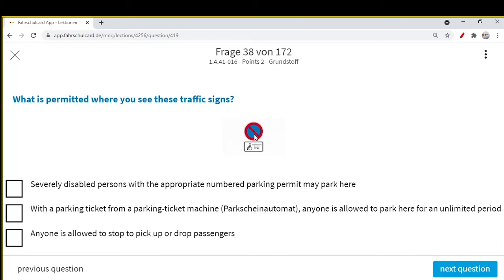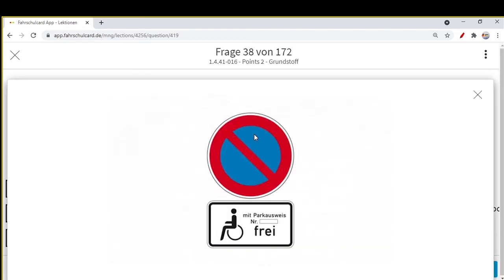Next question is, what is permitted where you see this traffic sign? Now if you see, same sign as we have seen in the last question, three minutes allowed, loading unloading allowed, and boarding of passengers in and out is allowed. Extra sign, you see: someone who is a disabled person, paralyzed, with a parking permit number, like he has this parking ticket with him, only for paralyzed people, behindert people we say in German, who have a parking ticket with them. They can park here.